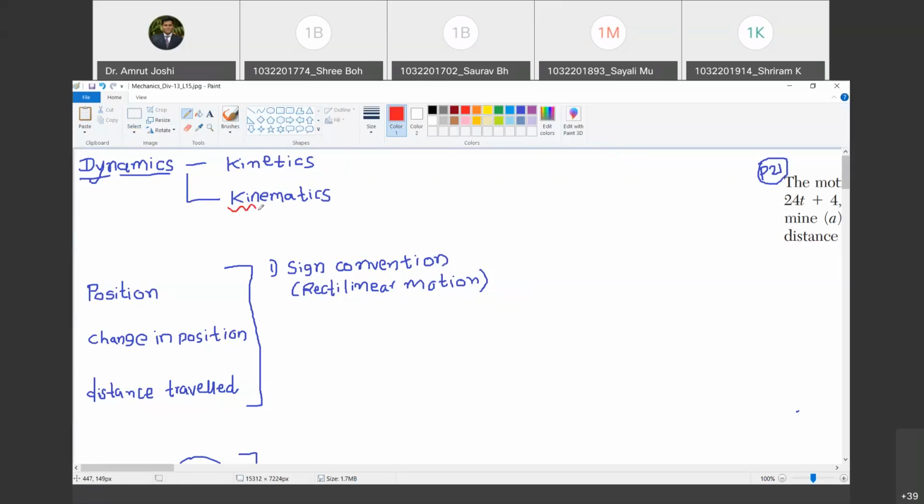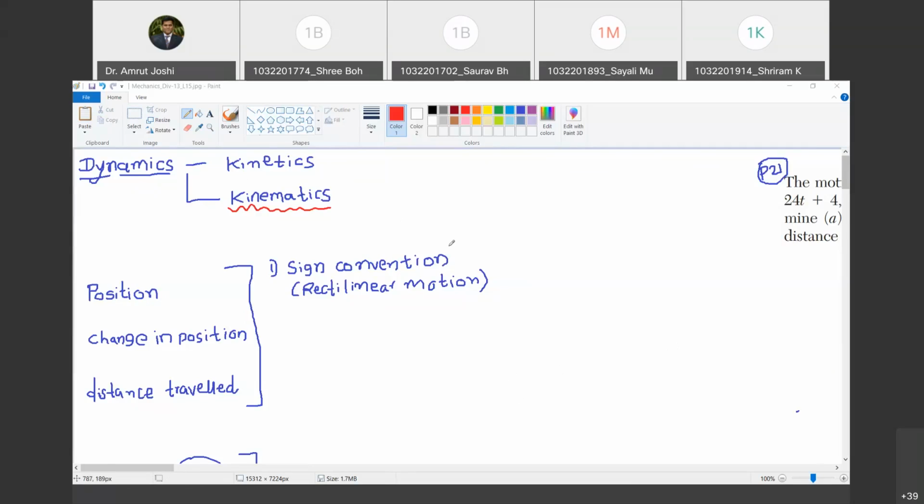So kinematics is a branch of dynamics which deals with the study of motion, considering its geometrical parameters like position, velocity, and displacement, but completely disregarding the cause of the motion. Are you with me? Yes, sir.